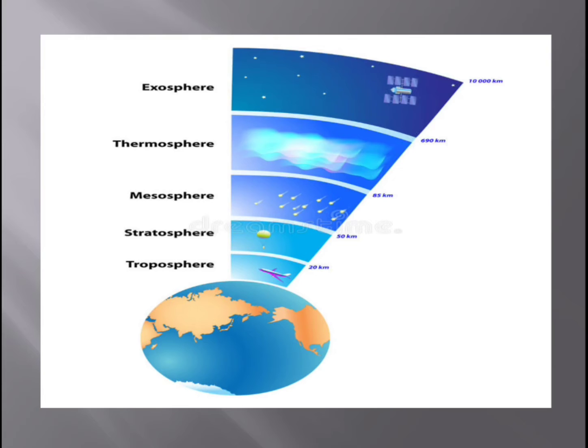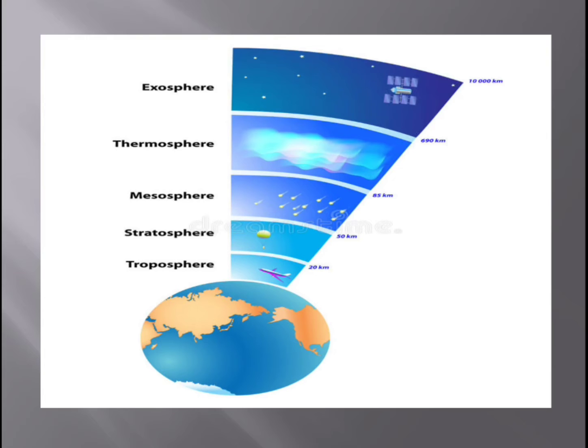All the water vapor and the dust particles you can see in this layer. And you see aeroplanes, children. Aeroplanes also fly in the troposphere itself. It doesn't go to the stratosphere. Within 20 kilometers away from the earth's surface, within that the aeroplanes fly. Can you see the aeroplane in the picture, children? Yes, so that is about the troposphere.